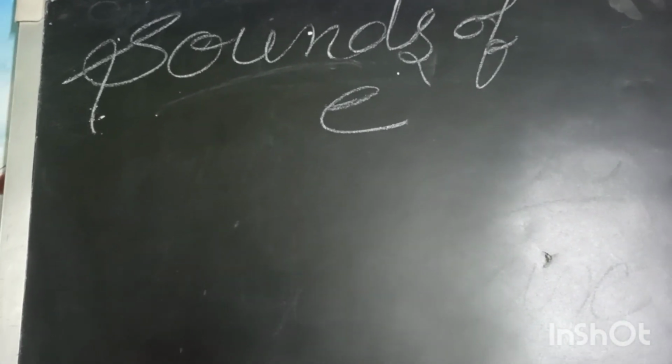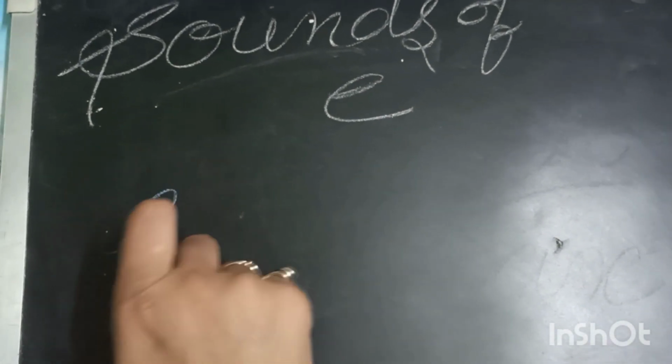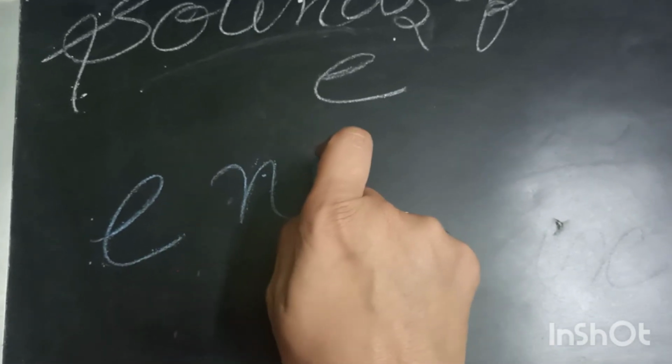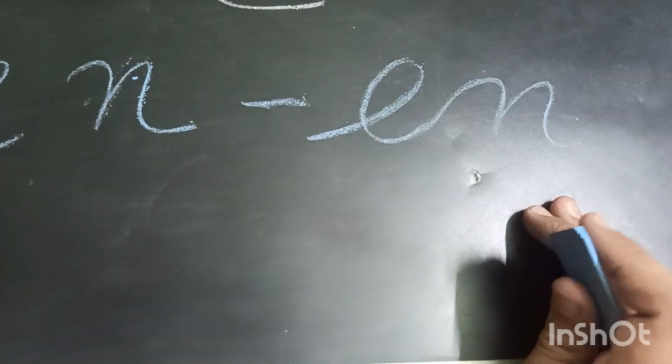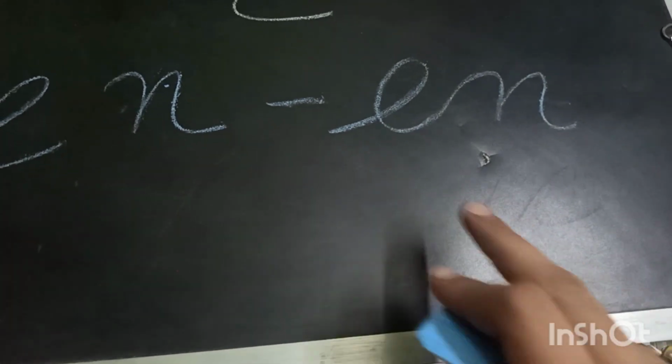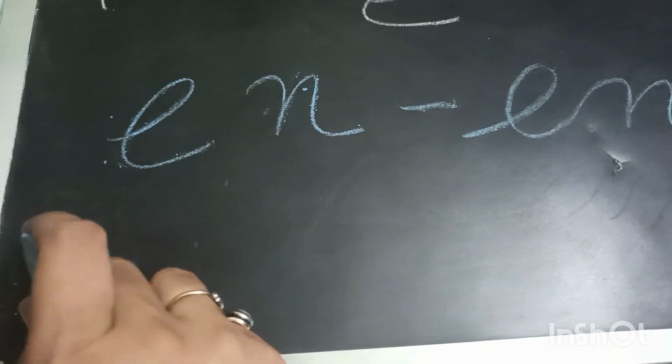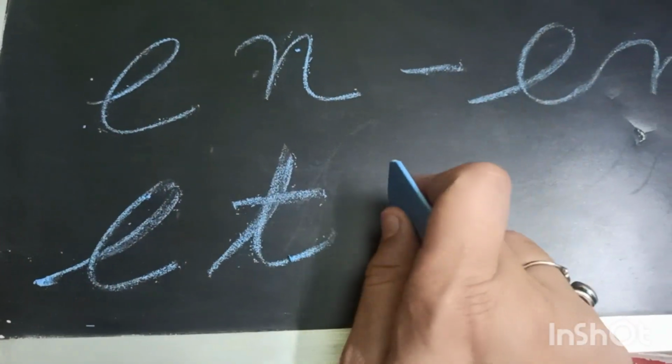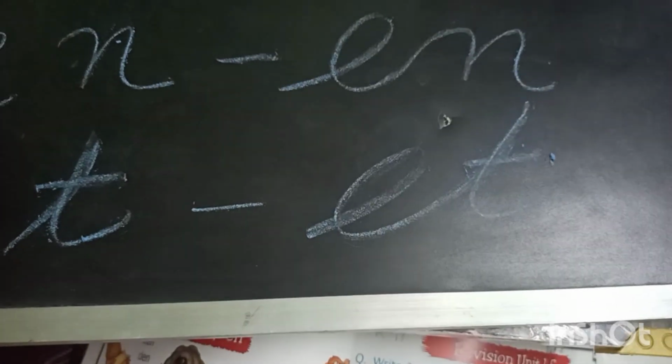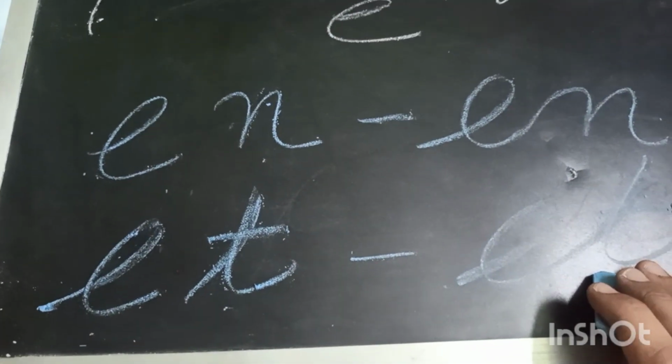So let's start the sounds of E short vowel words. First is an, which is an. Another is at, at. So let's start some examples of these sounds.